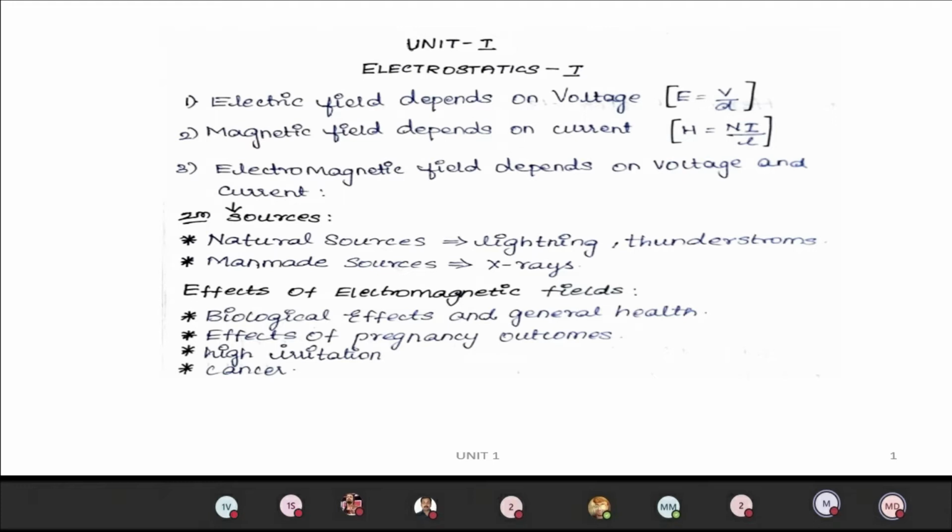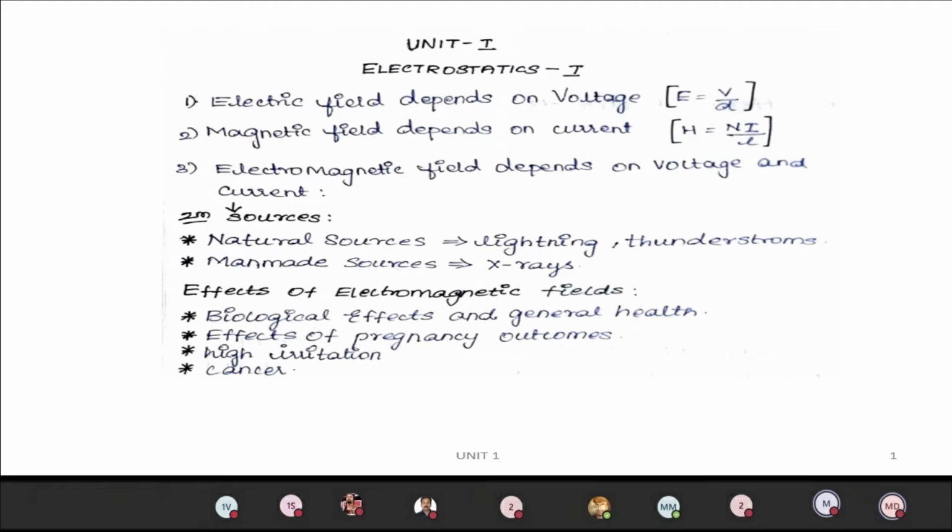When you go for sources of electromagnetic fields, mainly we have two sources: natural sources and man-made sources. Natural sources are lightning and thunderstorms, and man-made sources include X-rays.